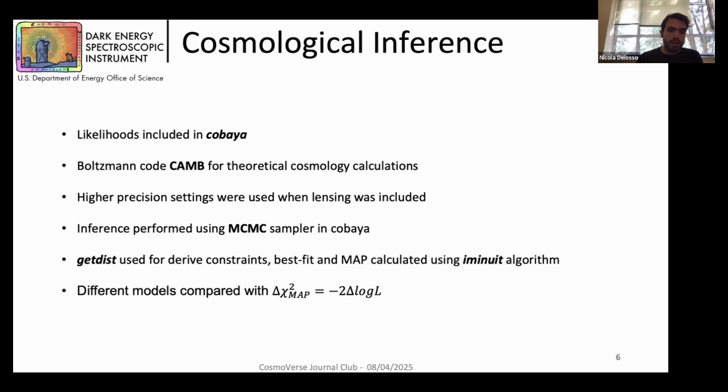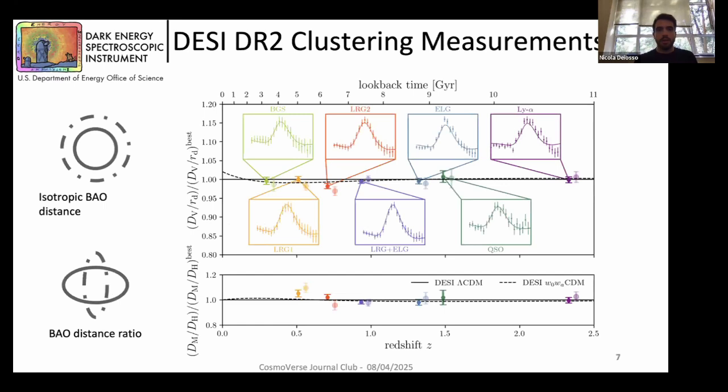And then we derive constraints using the GetDist module from Python. The best fit information and the maximum a posteriori is calculated using the Minuit algorithm. Okay, I think now we can directly go through the results that we obtained. This is our BAO measurement for the 7 different redshift bins.